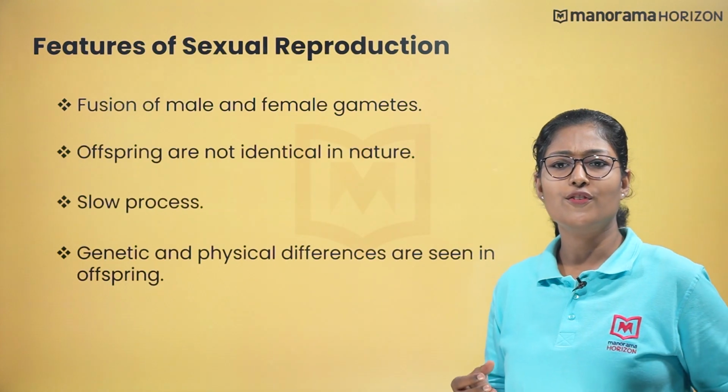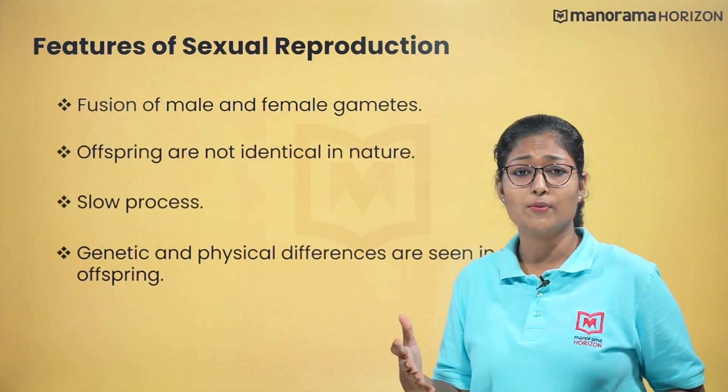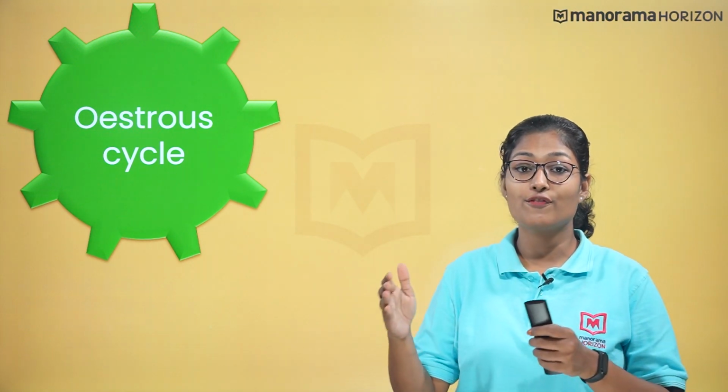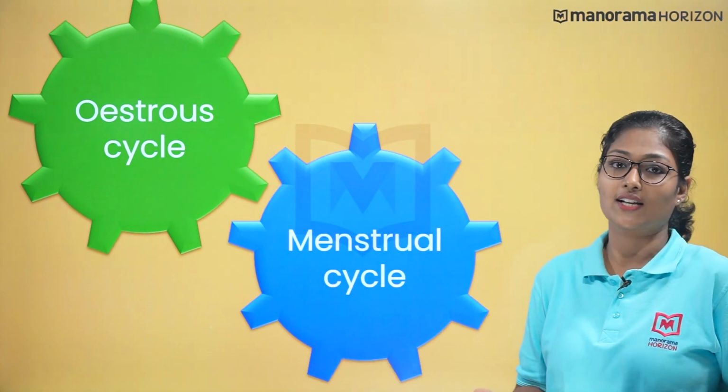Then how can we infer that living individuals can reproduce? All organisms have to reach a certain stage of growth and maturity in their life before they can reproduce sexually. That is the period when an individual attains sexual maturity. In most mammalian females or non-primates, the estrous cycle is a set of recurring physiological changes that are induced by reproductive hormones, whereas in monkeys, apes and humans, it is known as the menstrual cycle.